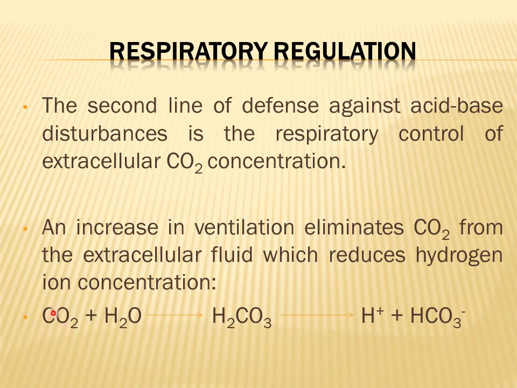So if carbon dioxide elimination from the body is increased by increased ventilation rate, then it can result in an increase in pH or in lowering of hydrogen ion concentration. So whenever there is an increased concentration of hydrogen ions inside the plasma, it results in increased ventilation rate, which removes carbon dioxide from the body.